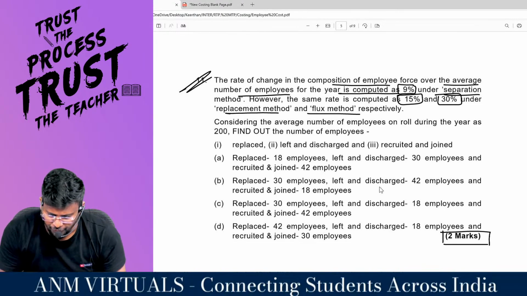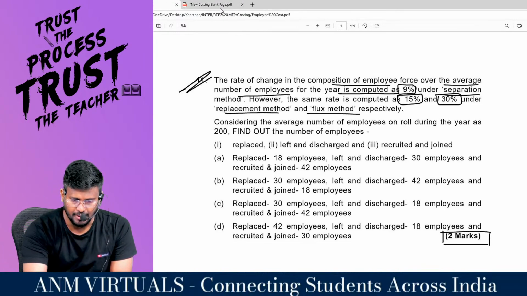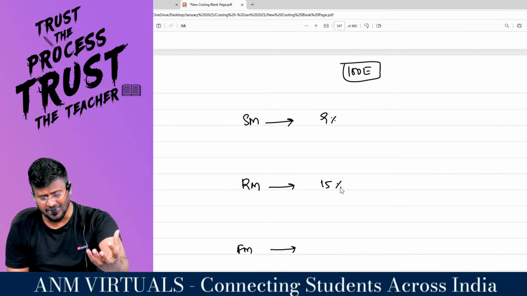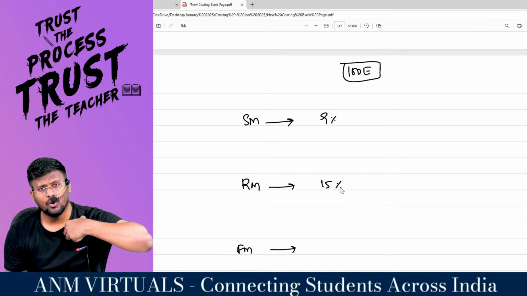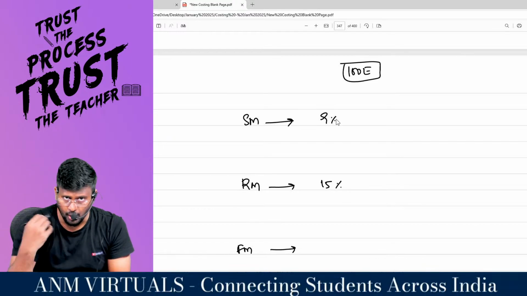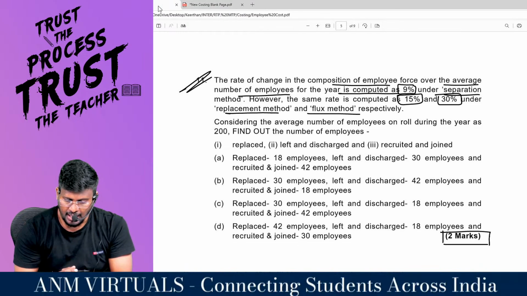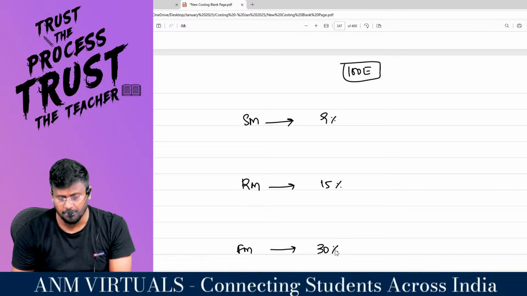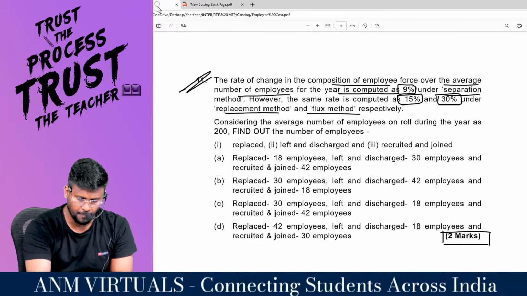But 15% is the replacement, so 15 people have been replaced. That means 9% would have gone out, 15% would have come in. And the flux method is 30%, which is both inflow and outflow.